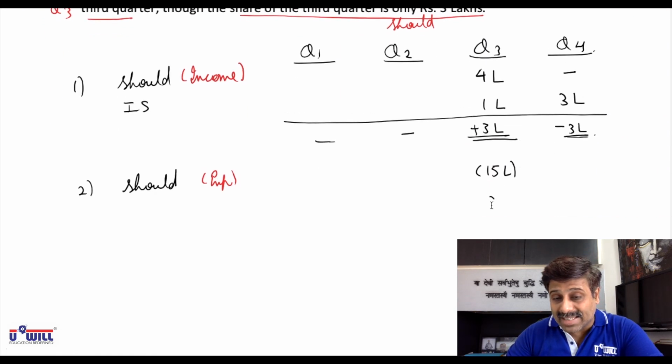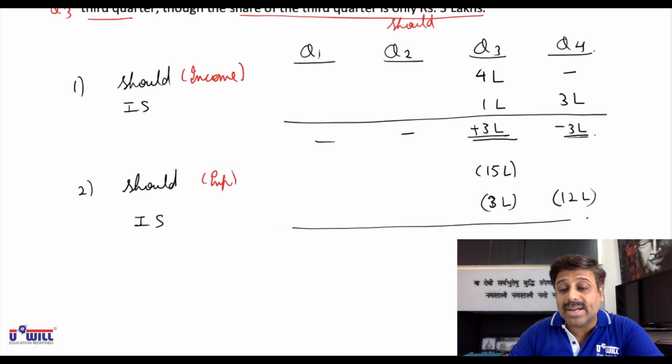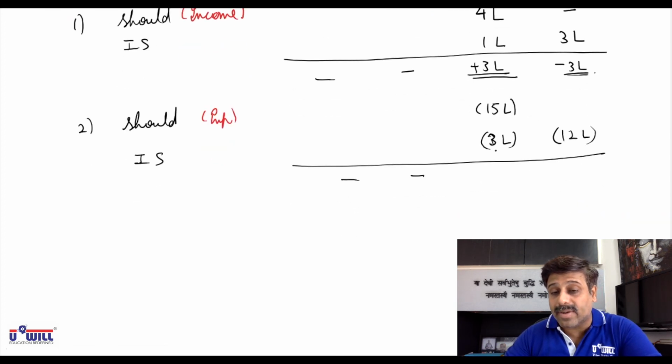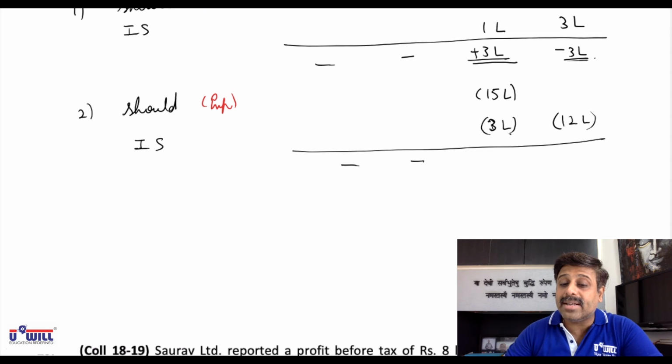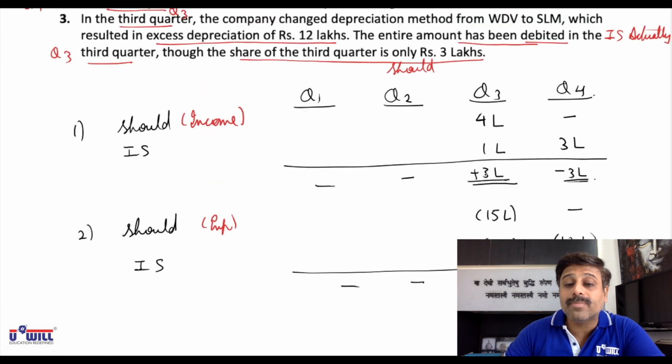Means only 3 lakhs is taken in quarter 3, and 12 lakhs has been deferred to quarter 4. This is actually done. So how will you do the rectification? First and second quarter, no effect. 15 lakhs should have been deducted. 3 lakhs is deducted, so a further 12 lakhs will be deducted from the profits of quarter 3. No amount should have been deducted in quarter 4, but 12 lakhs is deducted, so 12 lakhs will be added in the profits of quarter 4.